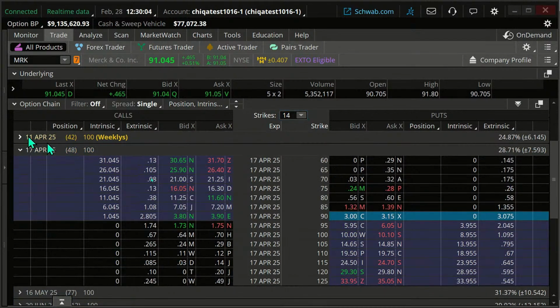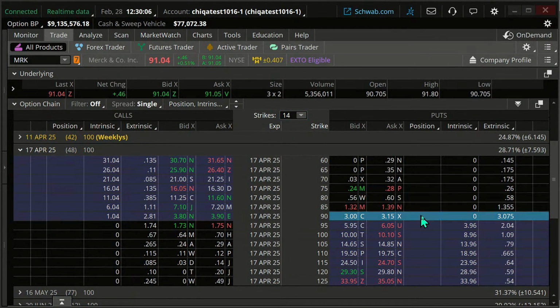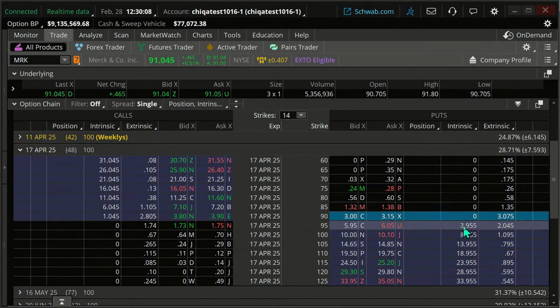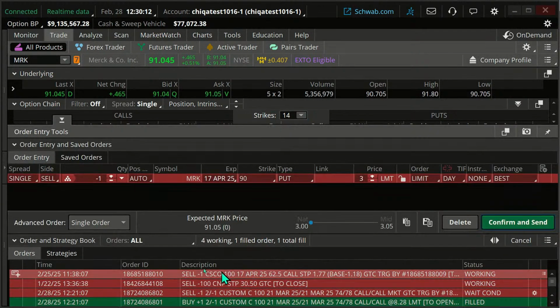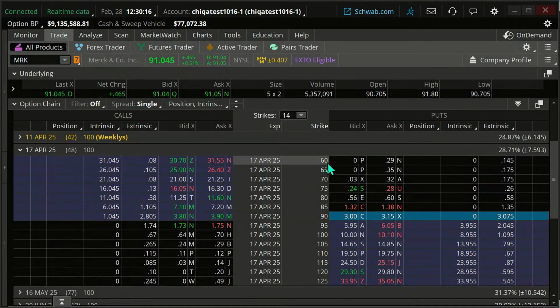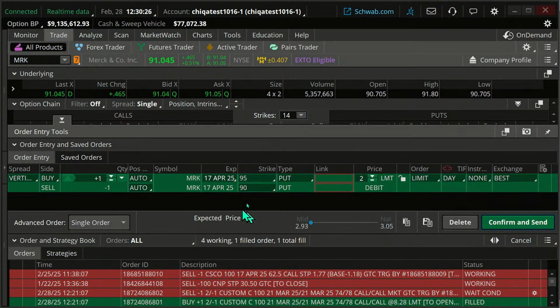So here's what I'm going to do. I'm not going to do the whole zebra thing here on this one exactly, but I'm going to sell the at the money contract. I'm going to go in the money, and I'm going to buy 2 of those. Let me hold down my control key. Now notice I went through this quickly before.